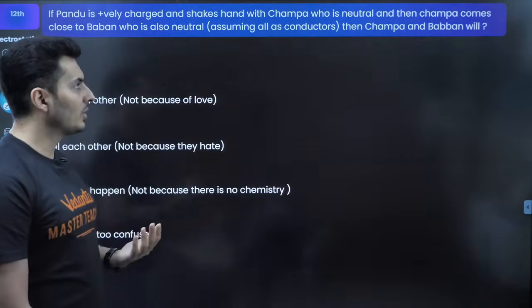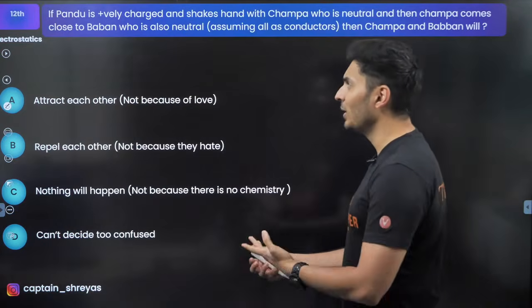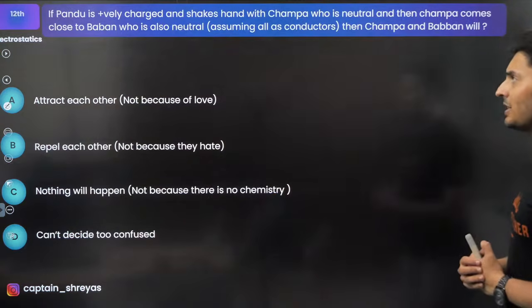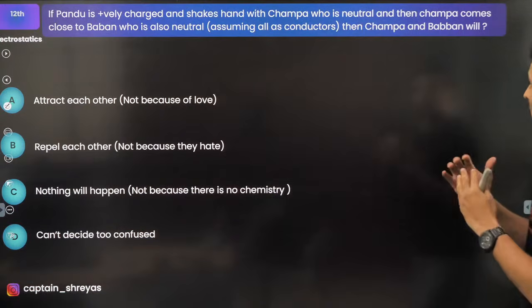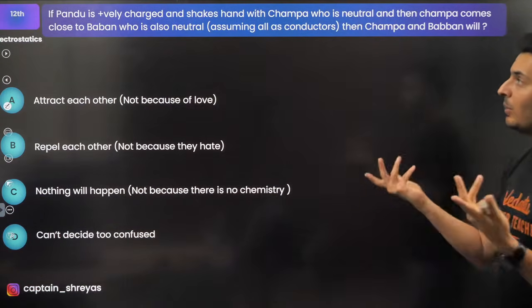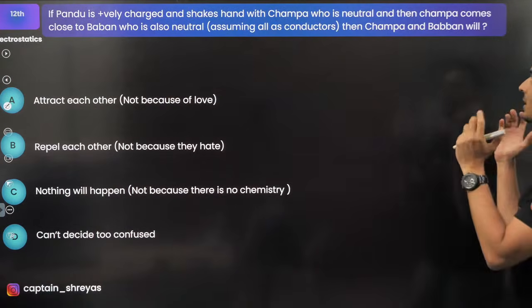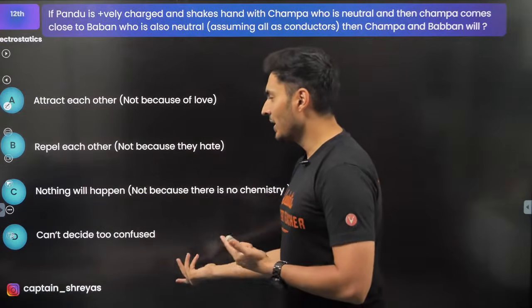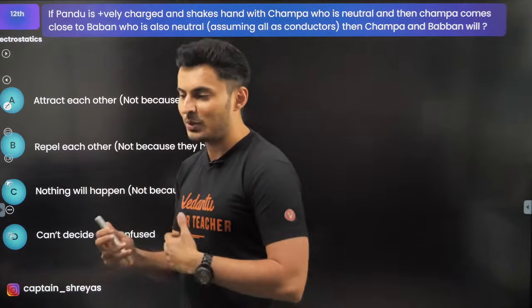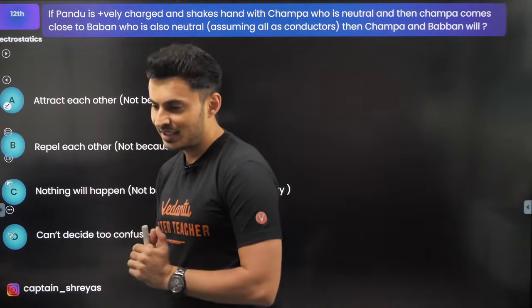Alright, moving on to the next question, my warriors, coming up on your screen, and obviously your favorite Pandu and Champa. Pandu is positively charged. He shakes hands with Champa, who is neutral. Then Champa comes close to Baban, who is also neutral. Assuming everybody has conductors, then Champa and Baban will attract, repel, nothing will happen, can't decide? What do you guys say about it? Come on, my warriors. Think about it.